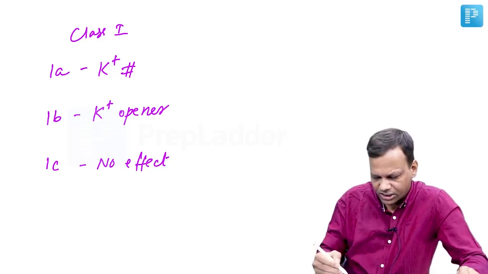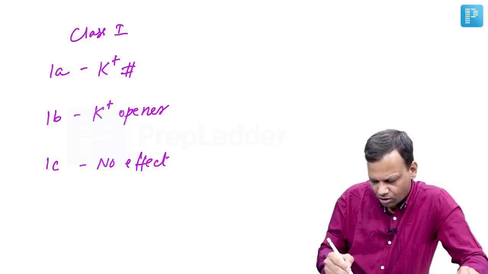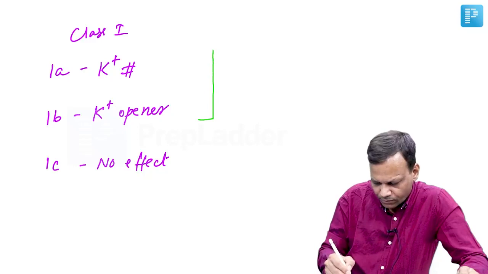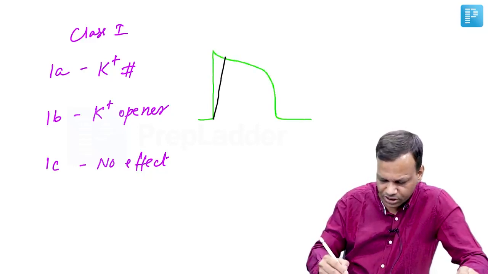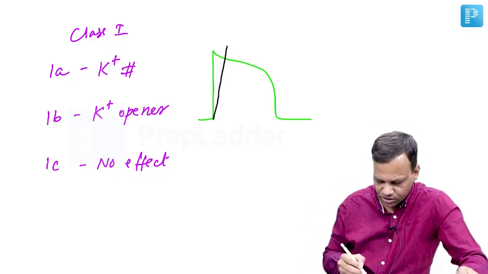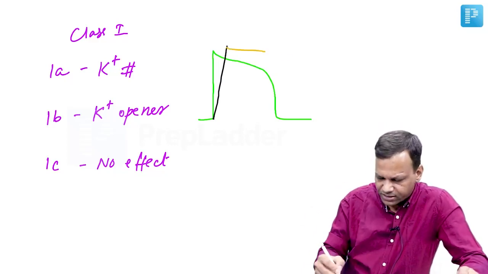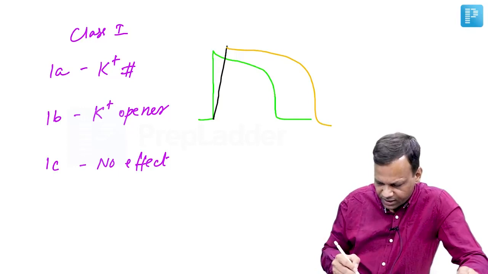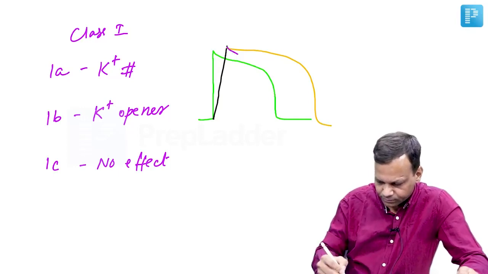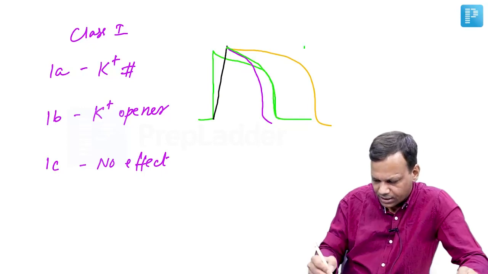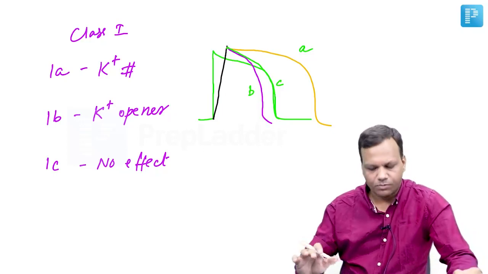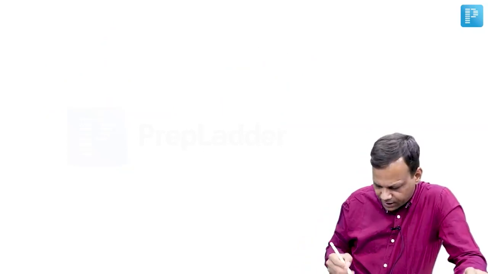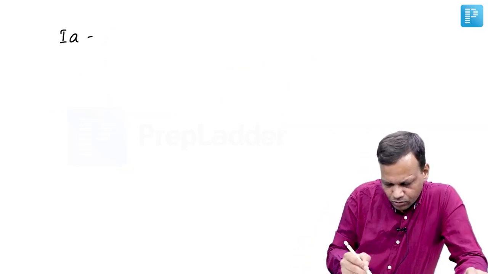So what will be the effect on the action potential is, if this is the normal action potential, all the class 1 drugs are going to produce this action potential, that is, a decrease in slope of phase 0. 1A will increase APD, 1B will decrease APD, and 1C will have no effect on APD. So this is class 1A, this is class 1B, this is class 1C. Effect on action potential.